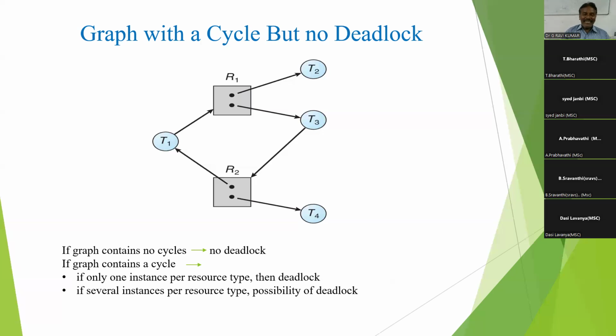If a graph contains a cycle and there is only one instance per resource type, then deadlock occurs. If there are several instances per resource type, possibly deadlock, but it is not a sufficient condition. You observe here, because now you can break the cycle.